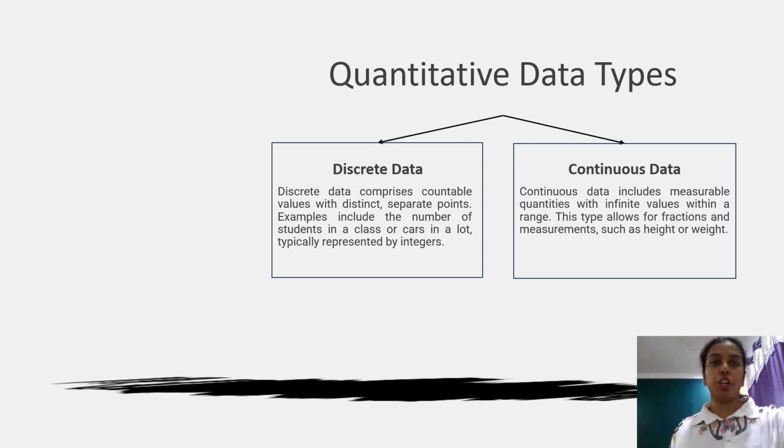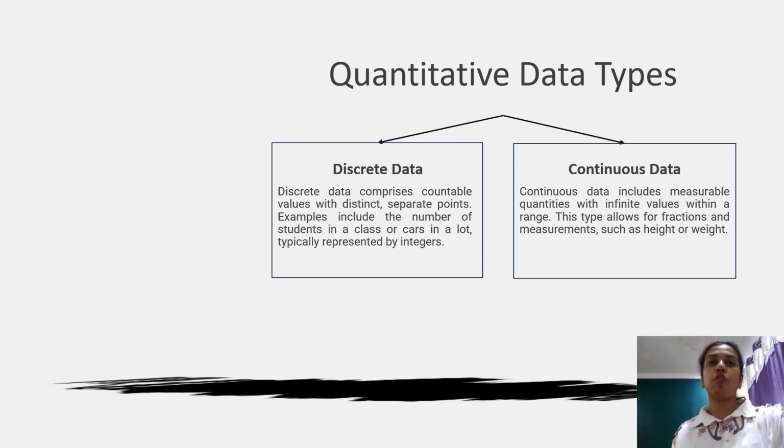Now let's talk about continuous data. Continuous data represents measurable quantities that can take on an infinite number of values within a range. It often involves measurements and can take fractional or decimal values. For example, height of a person, which can be 170.5 centimeters or 167 centimeters. Weight of a package, which can be 55.2 kg or, let's say, an integer value 56. Or temperature, 36.6 degrees Celsius or 28 degrees Celsius.